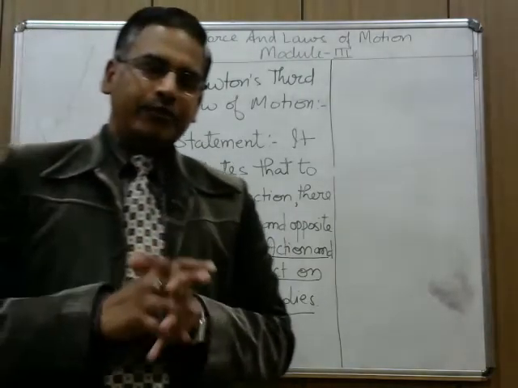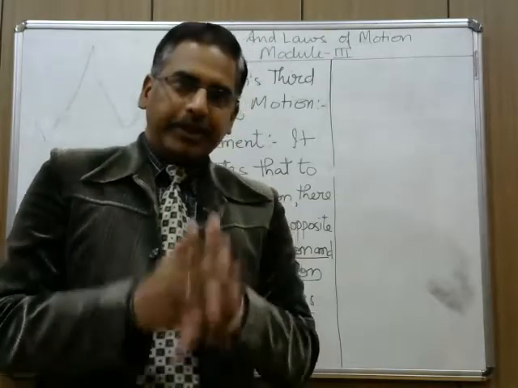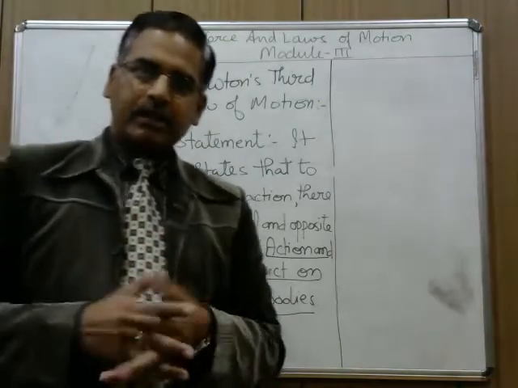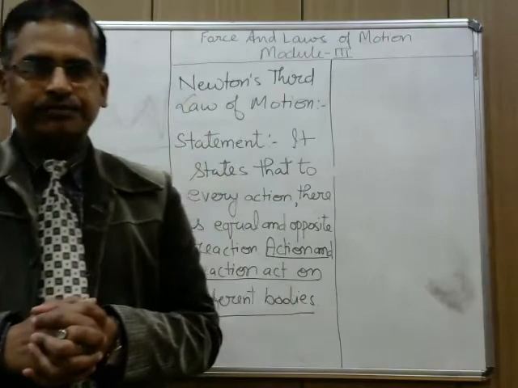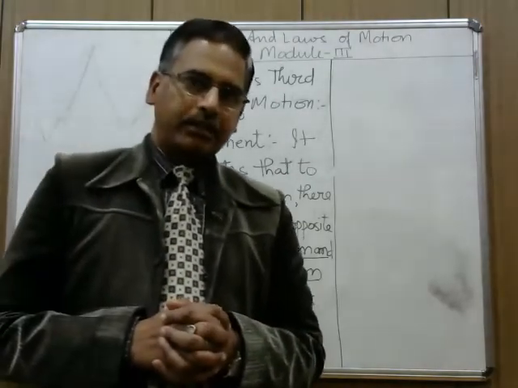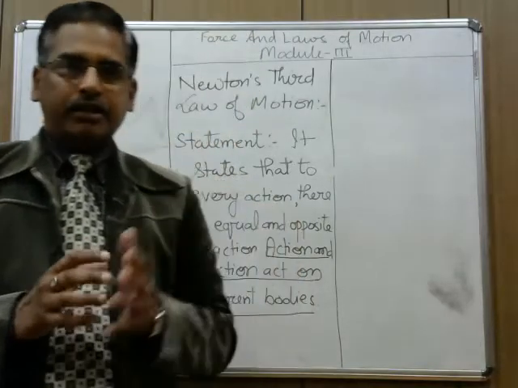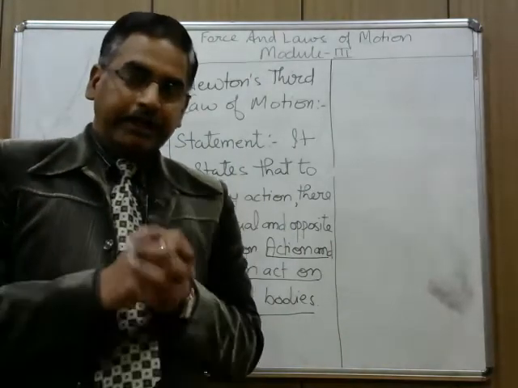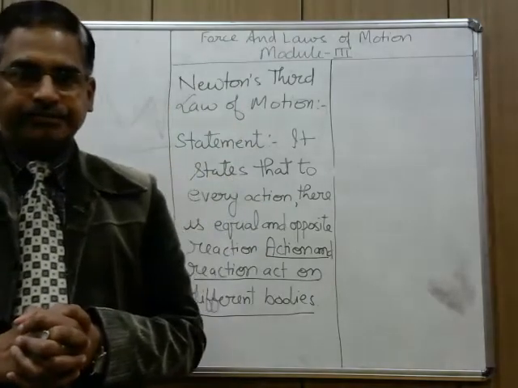Firing of a bullet from a gun. In the beginning, the bullet is inside the gun. Both are at rest. When we fire, the bullet is ejected with a high speed from the gun. This is the action. The ejected bullet applies a force on the gun, and in turn, gun moves in the backward direction.